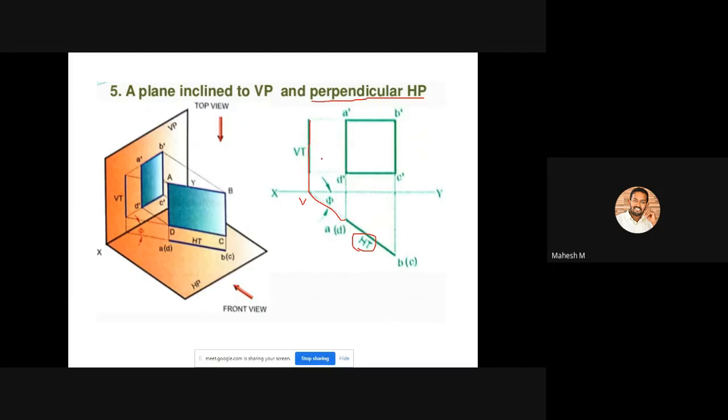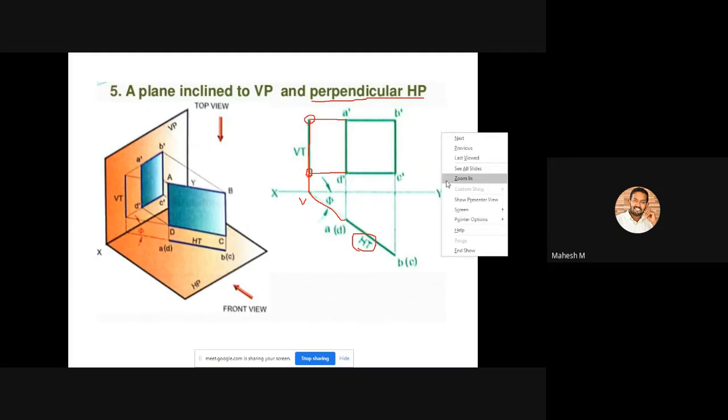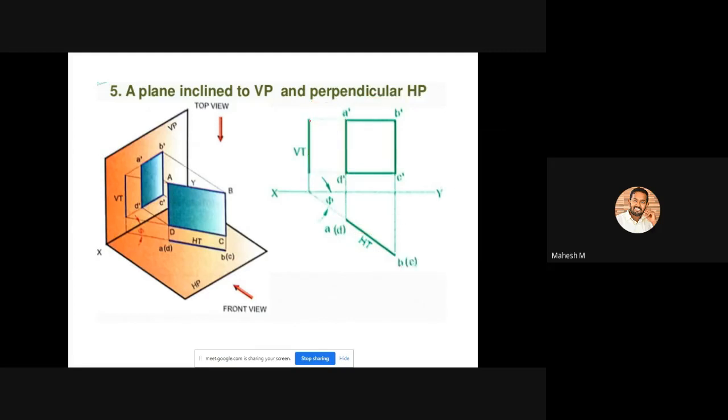Next you will have another two corners. One corner is D dash. You can project this D dash up to the vertical line, and also project the point A dash up to the vertical line. Now you will get two more points. You can connect these two points with a bold line. This bold line is called the vertical trace.